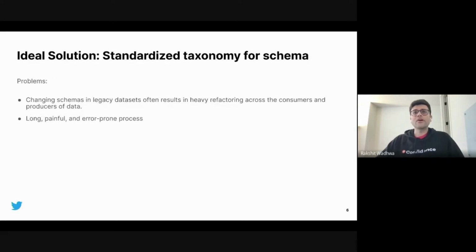The ideal solution to such a problem could have been to use a standard taxonomy within the schemas themselves. That is, to name the columns with personal data directly from the taxonomy. This might have worked when building something from scratch, but changing schemas for the existing datasets would not only lead to heavy refactoring across the consumers and producers of the data, but would also be a long and painful process, which might even result in downtime for different services. And above all, this could have been a very error-prone and manual process.